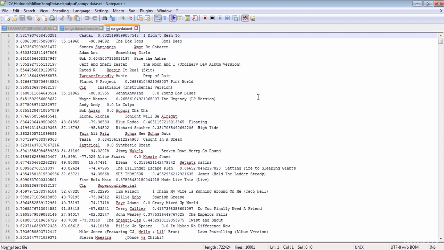Now we know about the million song dataset. We have defined the problem we are trying to solve, and also we have extracted the data we need, and we have the dataset ready that can be used with Apache Pig. Now in the next lesson, we'll write a Pig script to solve the problem that we defined. See you in the next lesson.